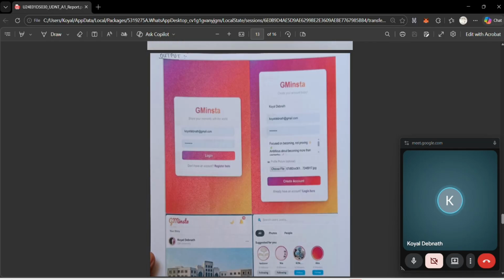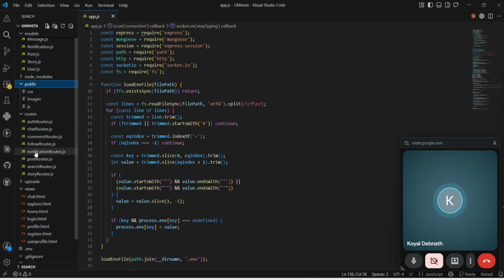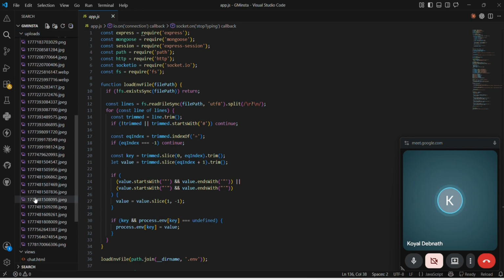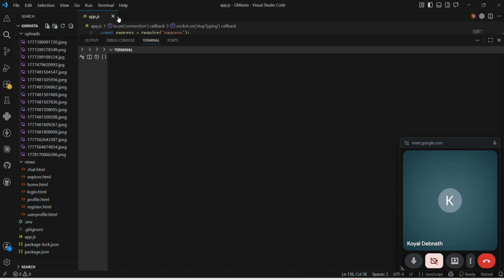So let's demonstrate the project. So here is the code for my project. Here are the models, here is the public, here are the routers, here are all the uploads, here is the views part, and here is the main body of the project, app.js. So all this is combined with front end and back end, and MongoDB is connected behind. So let's run this project first.